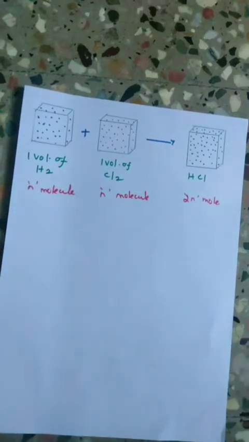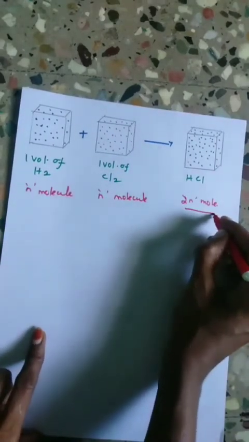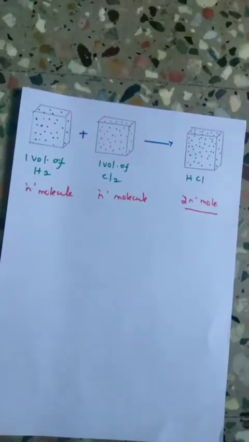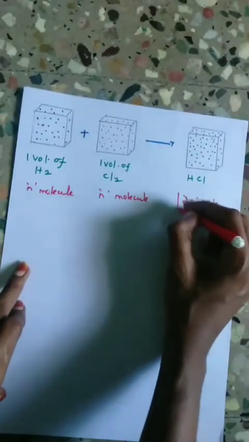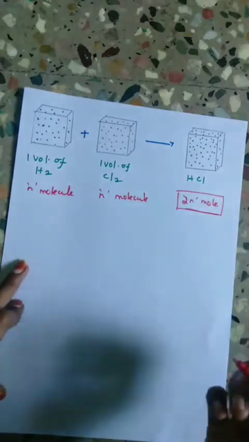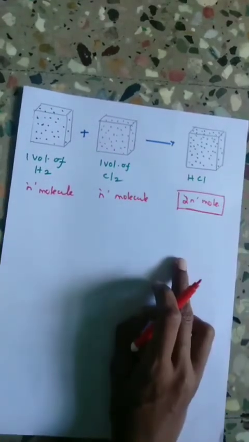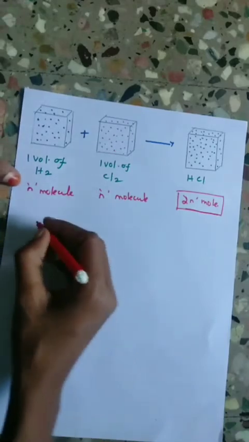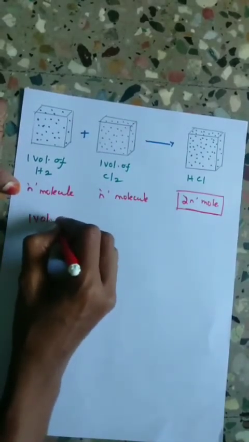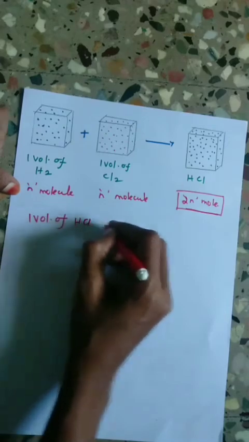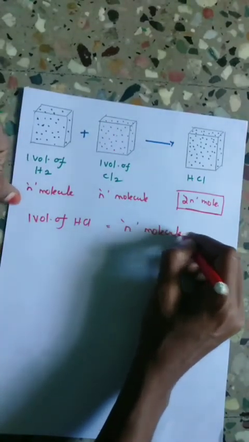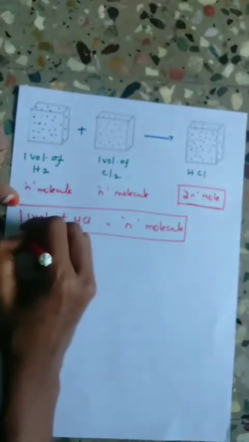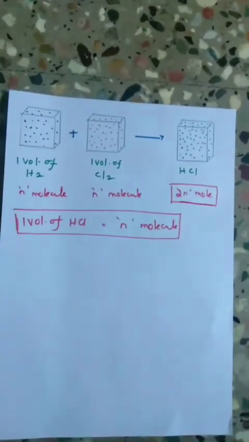During the reaction, they form 2 volumes of hydrogen chloride gas, which will contain N plus N, that is 2N molecules, which means that the number of molecules in one volume of HCl is equal to N molecules. Thus it is proving Avogadro's law.